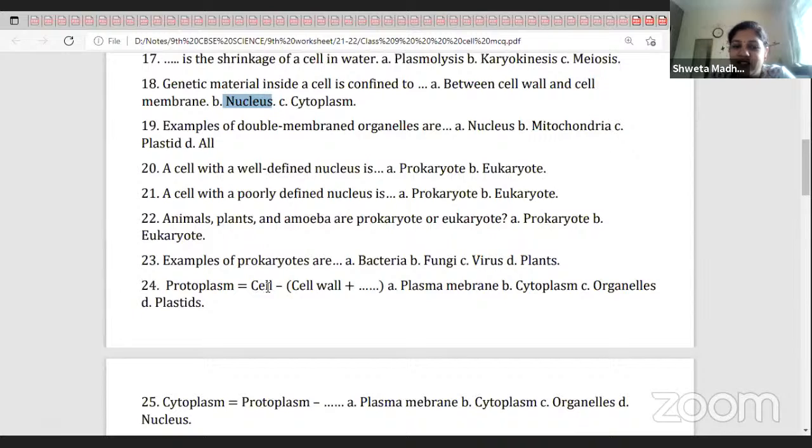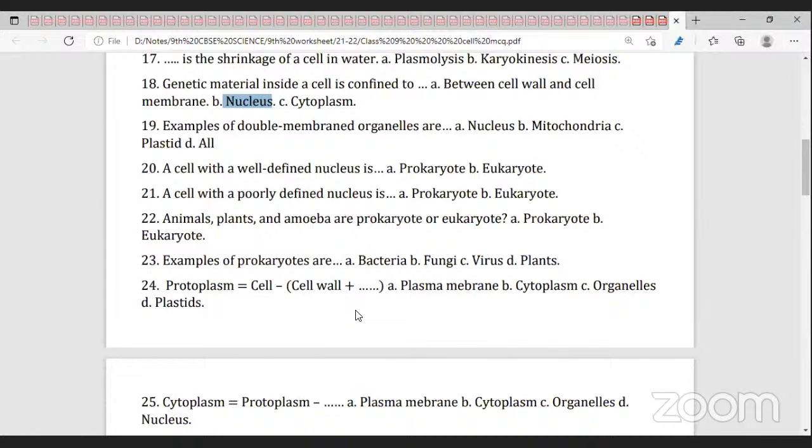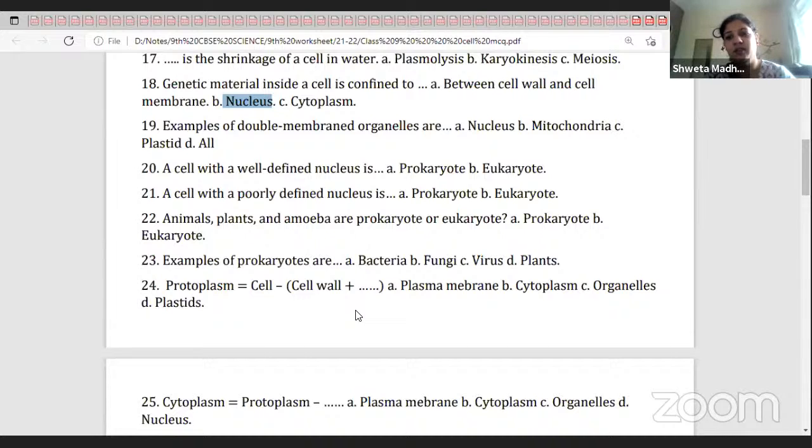Protoplasm is equal to cell minus cell wall plus... What does protoplasm mean?